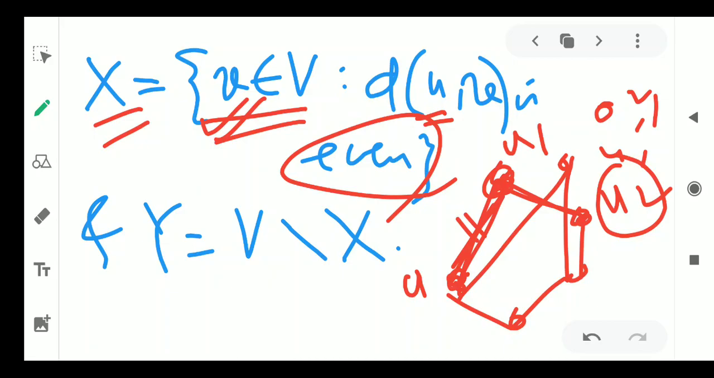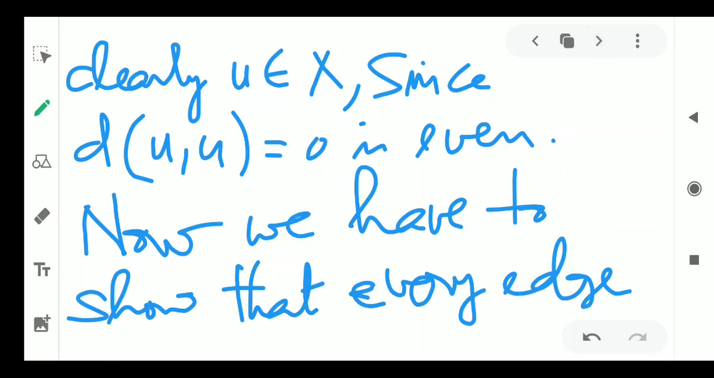X, and the vertices which are not in X are kept in Y. So Y is the complement of X. Clearly, U belongs to X because d(U,U) is equal to 0. 0 is an even number. Therefore, U is a member of X.